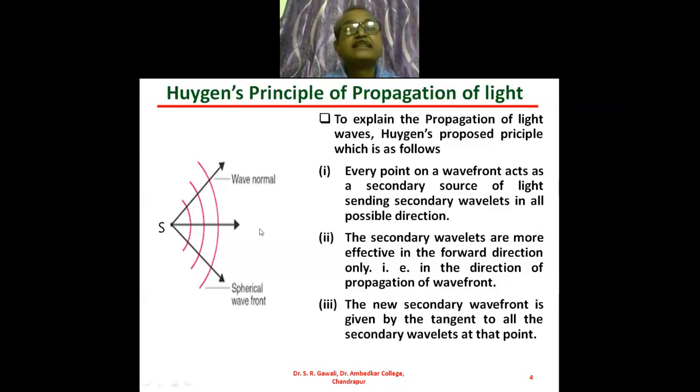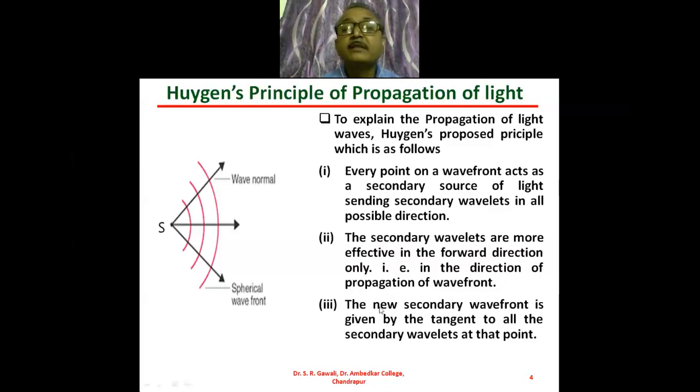Forward direction is the direction of propagation of light. The spherical wavefront which is traveling in the direction of propagation of light is nothing but the forward wavefront, and these are more effective. The forward wavefront is more effective than the backward wavefront, the wavefront traveling in the backward direction.